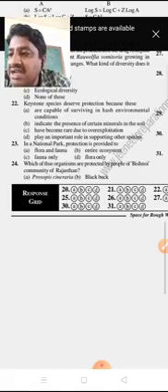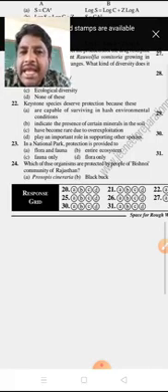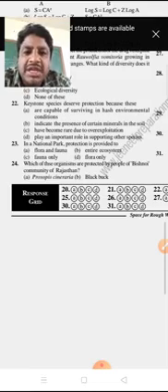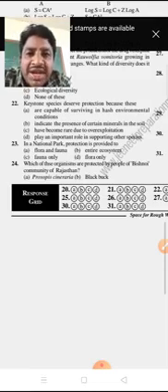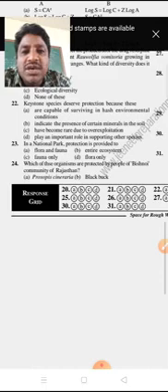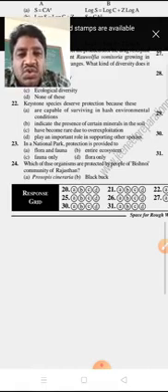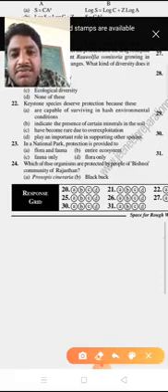So here the keystone species play a major role in any ecosystem. That's why keystone species play an important role in supporting the other species. So based upon that, option D is the right answer.